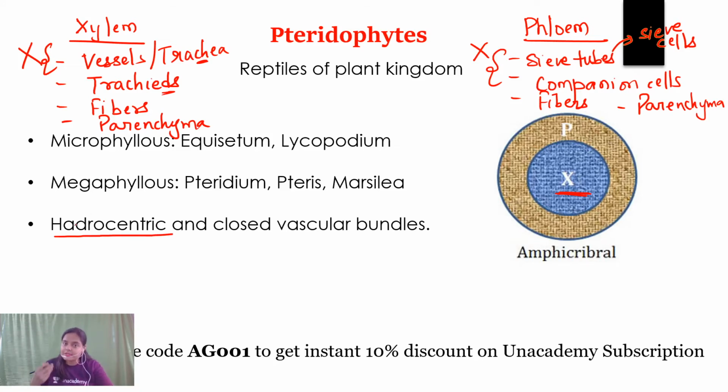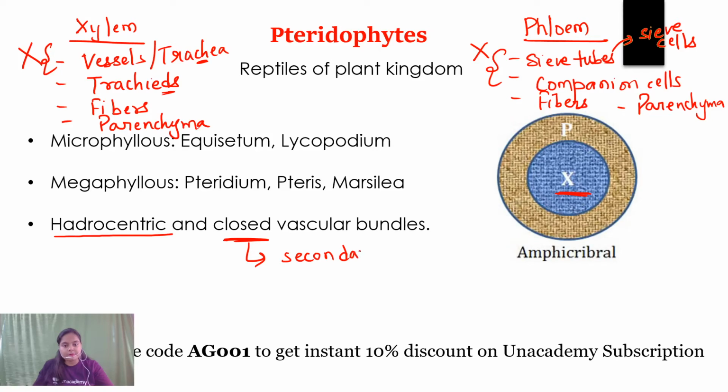Hetero is for xylem. So xylem is present in the center, so this is heterocentric. Okay, and we know that when the cambium is absent in the vascular bundle, then the vascular bundle is termed as a closed vascular bundle, right?